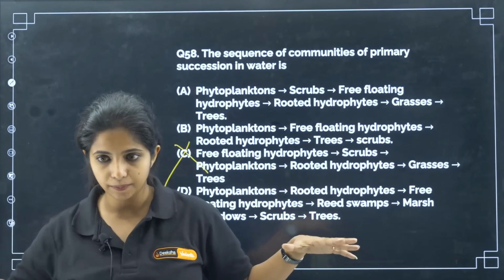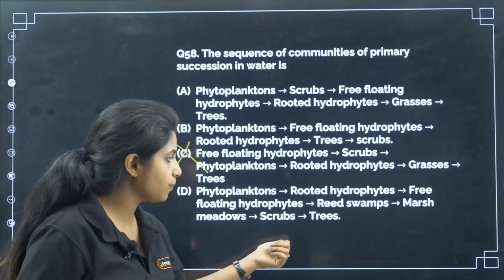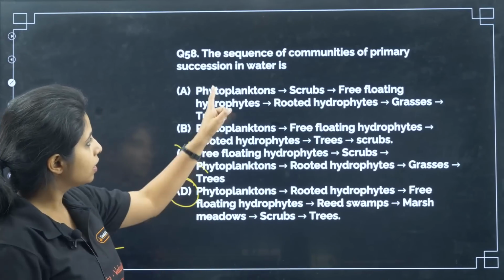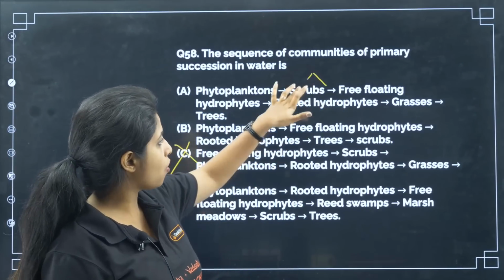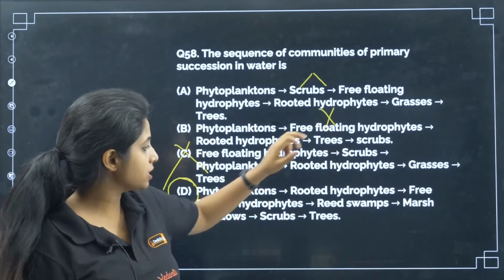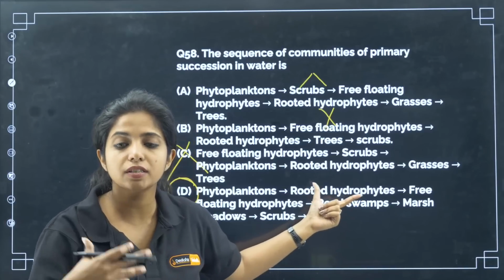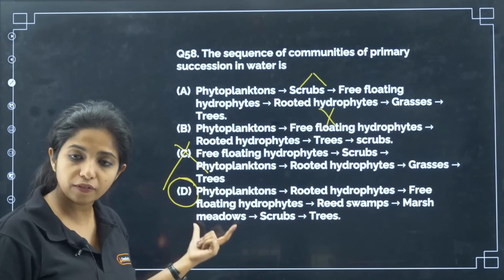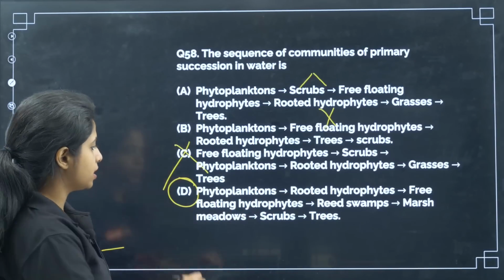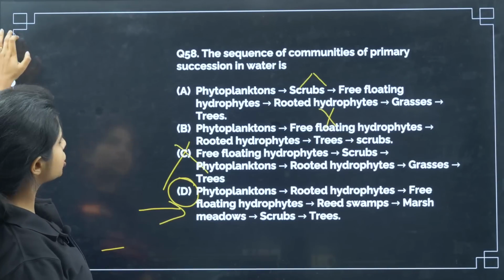Okay, they started floating. Now there were reed swamps, then there was marsh meadows, and then the scrubs and the trees. So what becomes your answer? D becomes your answer. So over here, phytoplanktons and directly scrubs, wrong. Phytoplanktons, free-floating, where is the rooted ones? Wrong. So first thing that you need, phytoplanktons, then you need rooted hydrophytes, and then the one that lives in water. Okay, then free-floating hydrophytes, then reed swamps, then marsh meadows, scrubs, and then trees. This becomes your answer. D is the answer for your question.